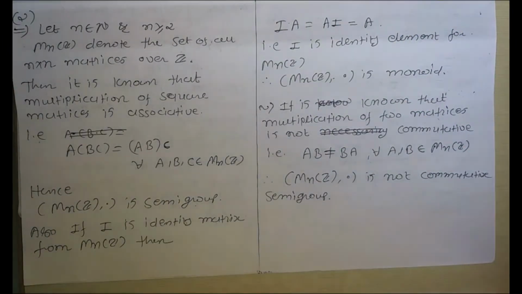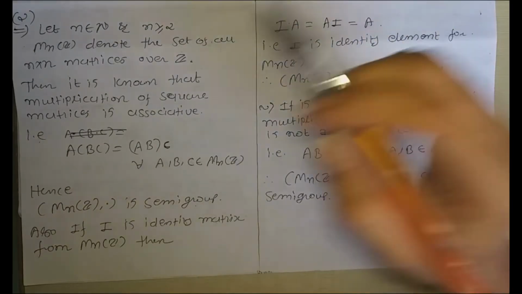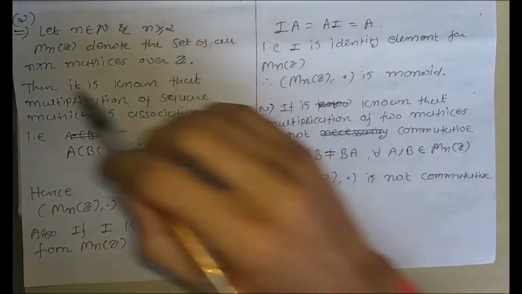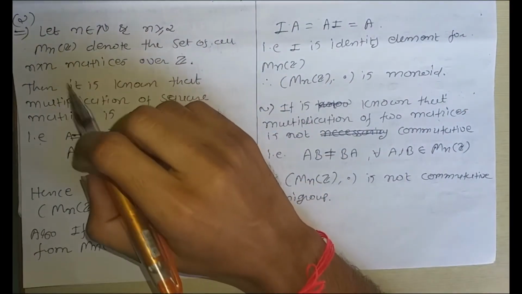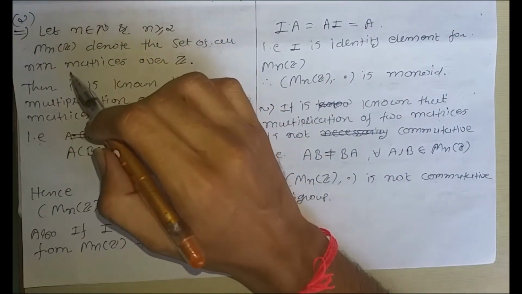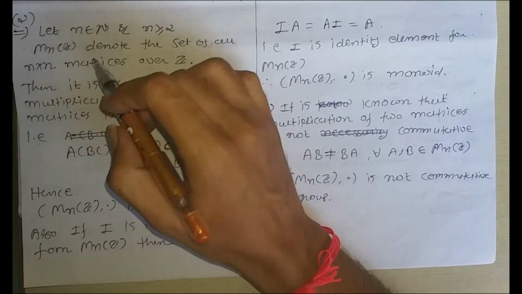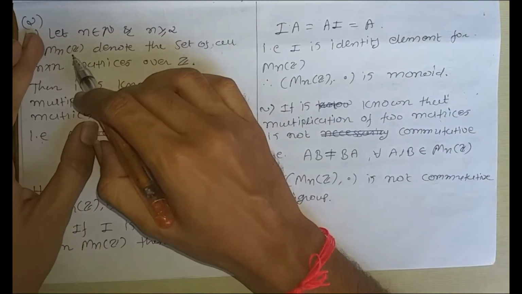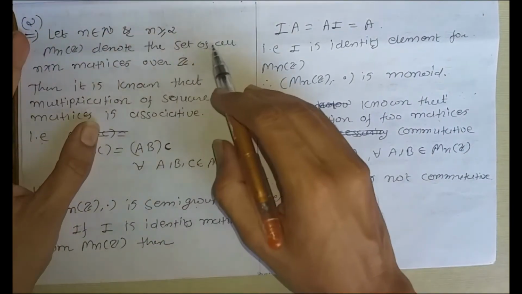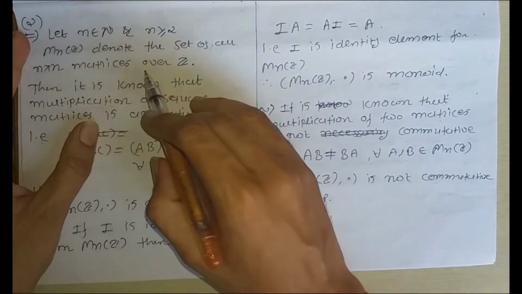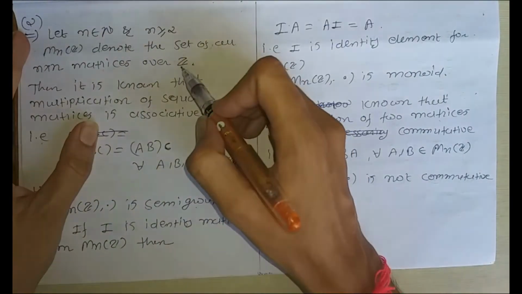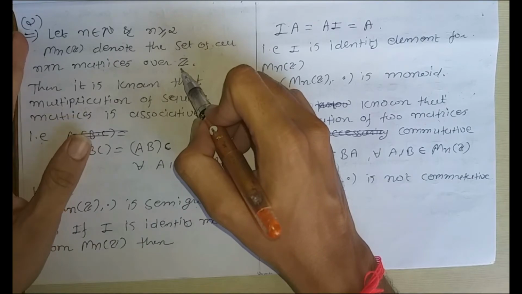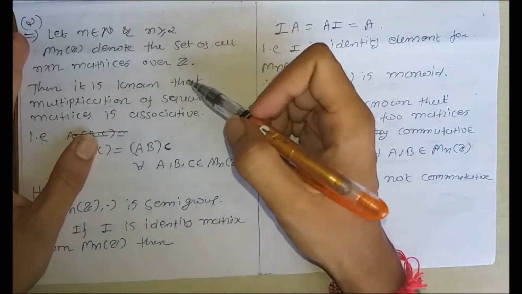Let n be a positive integer, n greater than or equal to 2. Then M_n(Z) denotes the set of all n cross n matrices over Z, the set of all integers. That means the elements of the matrices we will consider are only integers, not real numbers, not rational numbers.